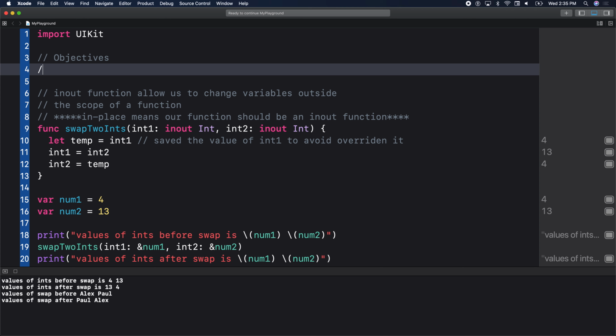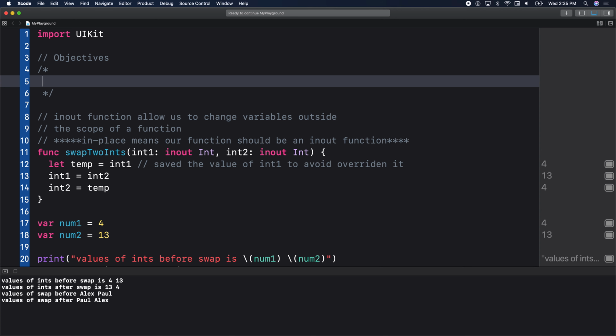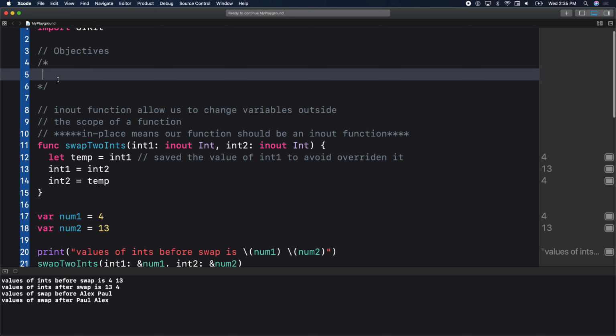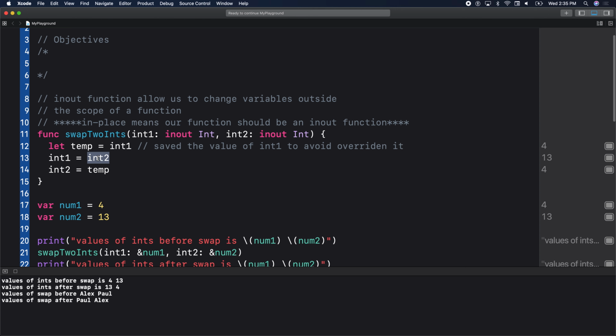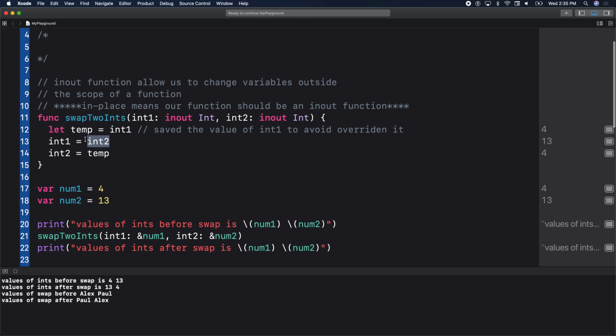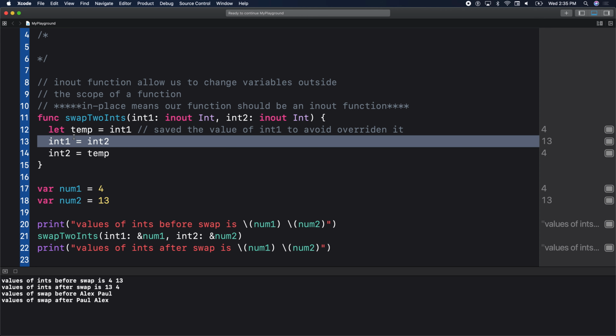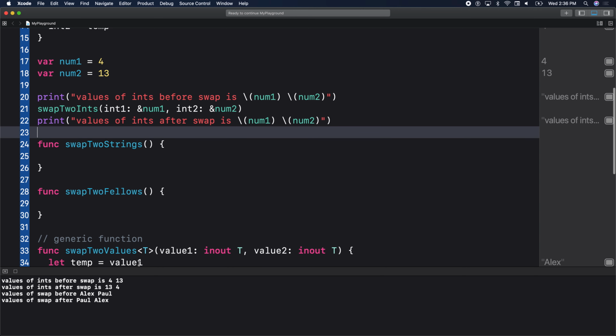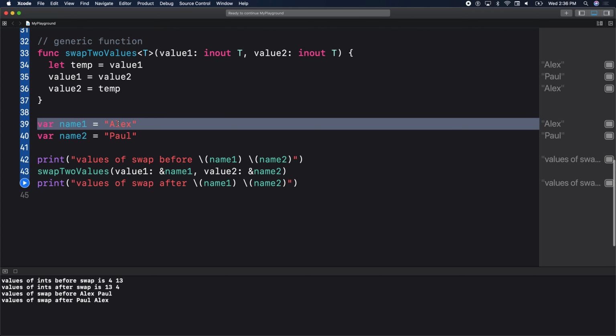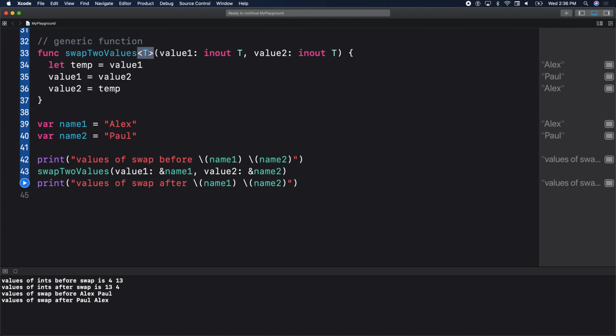So wait, I have a question. So we can't swap a number and a string with a generic? Because I'm trying to do it now and it says cannot convert value into a string. Look at our line here on line 13. Do you agree that you cannot assign an int to a double? Yeah. So very similar. They need to be the same type in order to assign one to the other. So would I typecast it? You would have both of them needs to be the same type. Even if it's generic? Even if it's generic, it's expecting the same type.